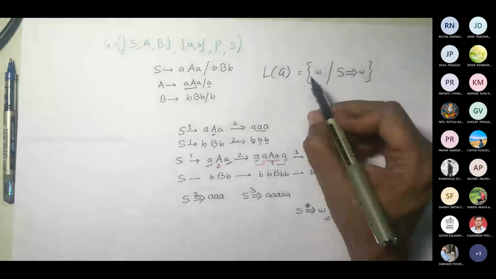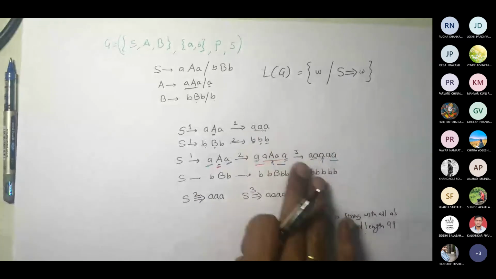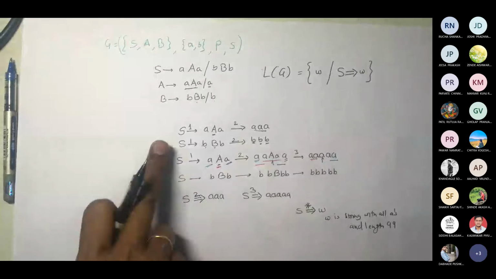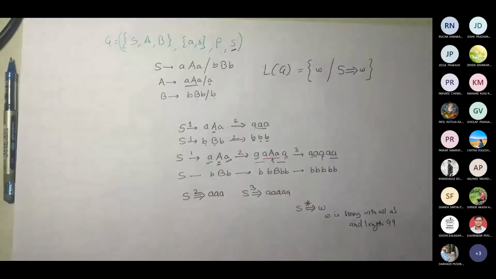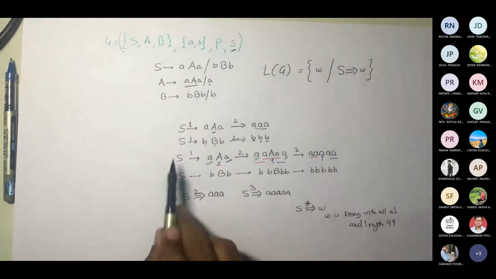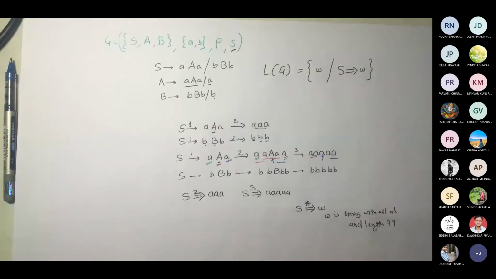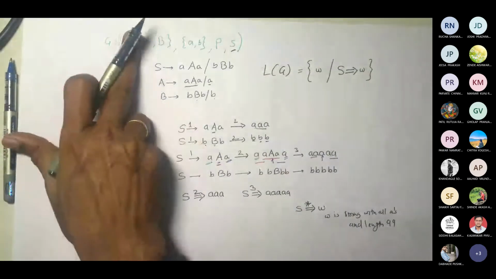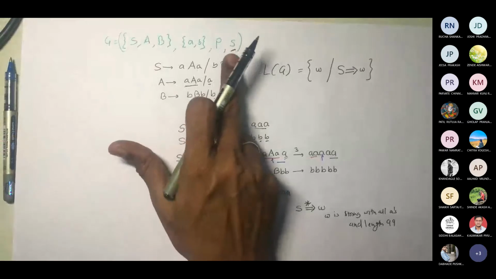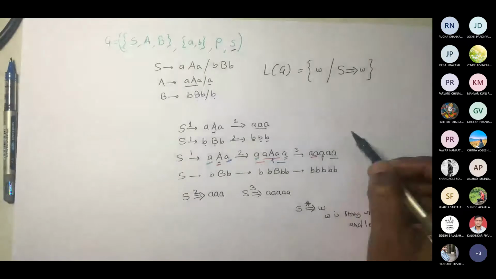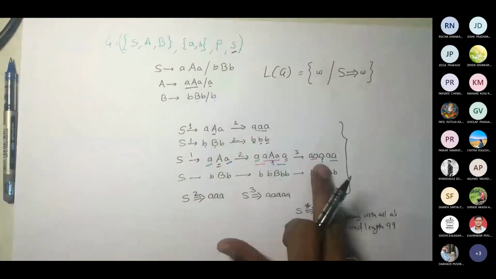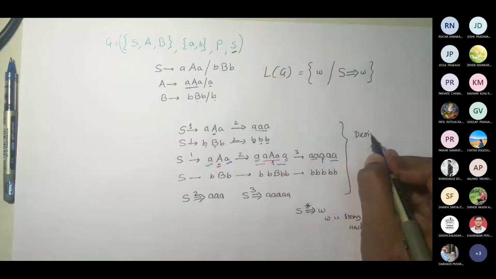So whenever I am talking about a language, which would be these strings that can be generated from the start, you will identify here that whatever S I used in my grammar definition, I am using that as the start variable always, every time. Correct. So as a gesture, we are using this S as the start variable. You can have A there, even if S is not there. But whatever you write as a start variable, every string should be derived from it. So whatever I did here to reach the string is called derivation.